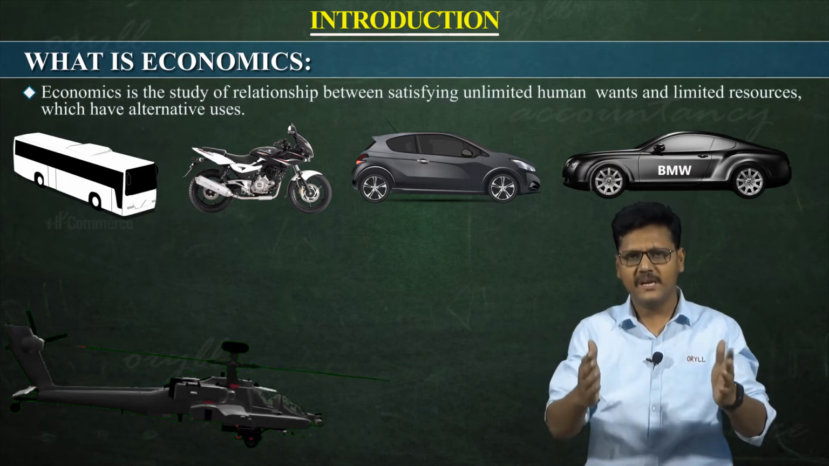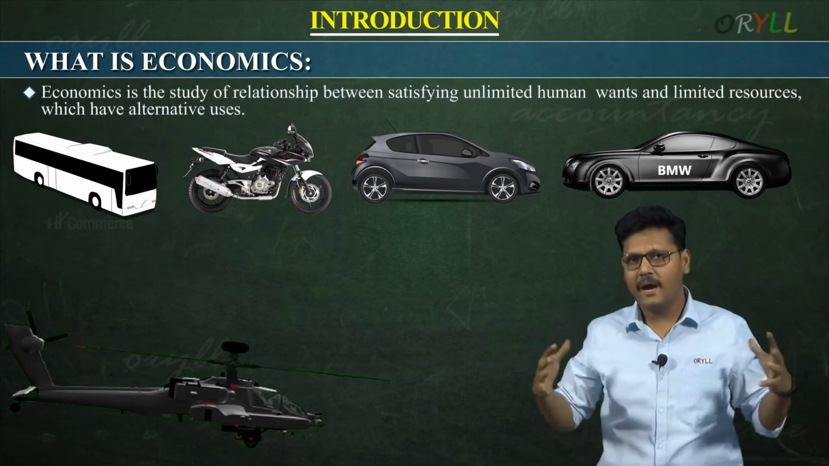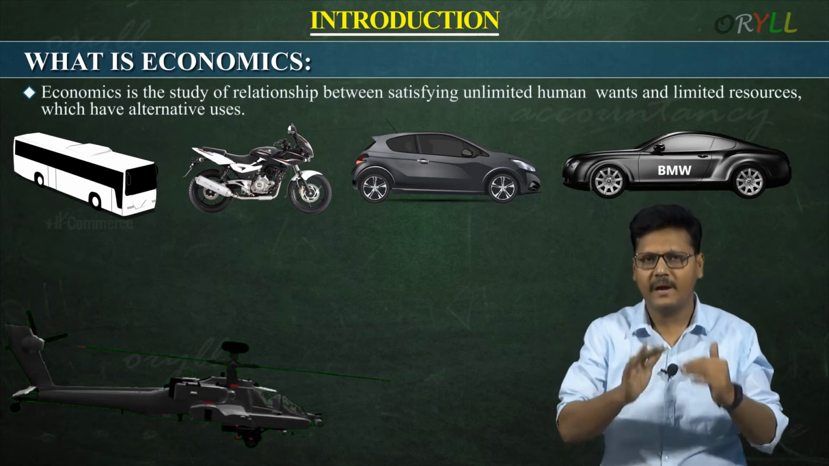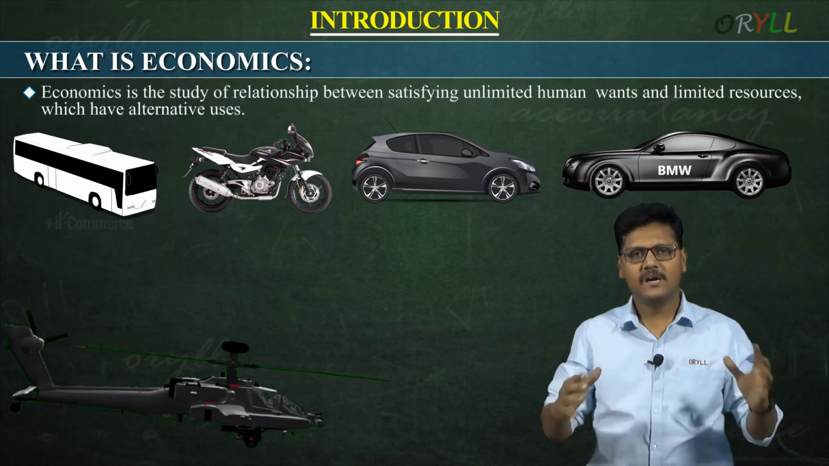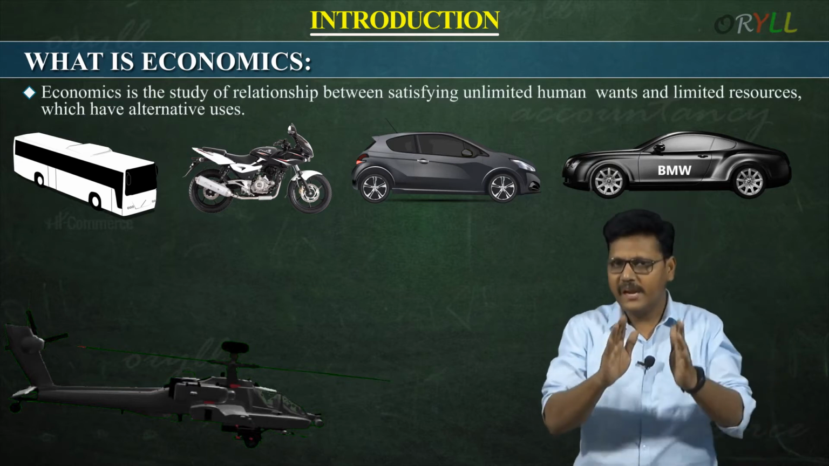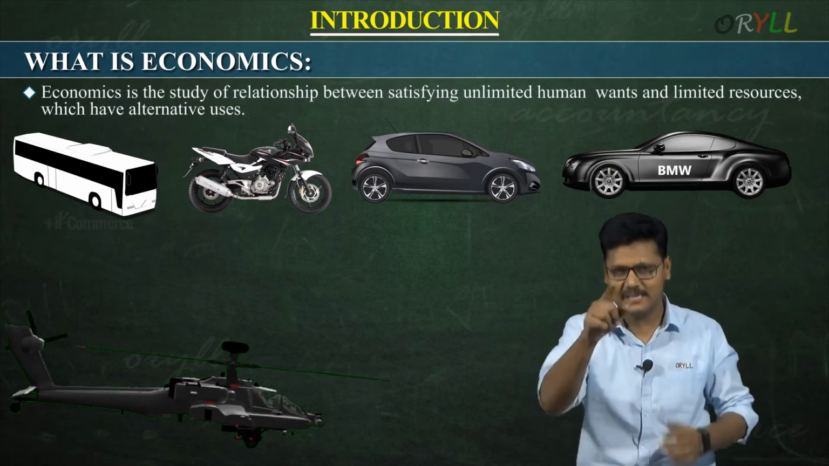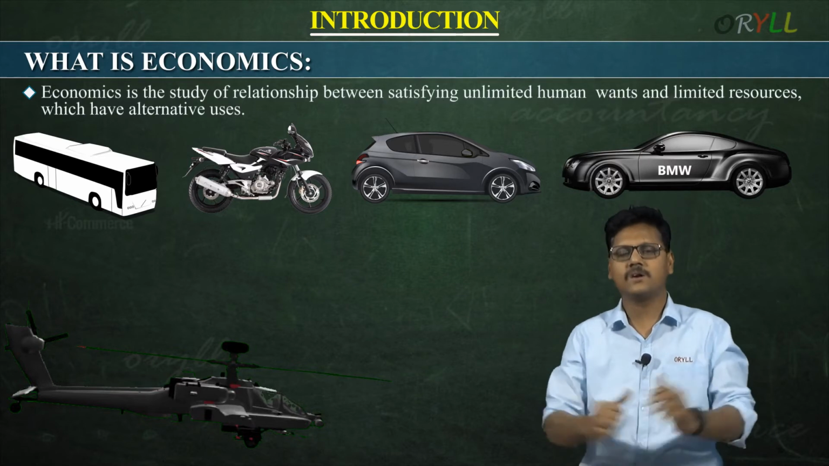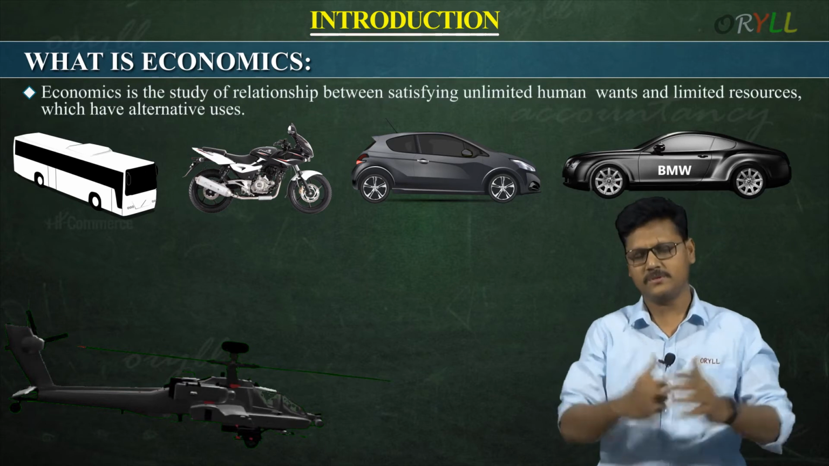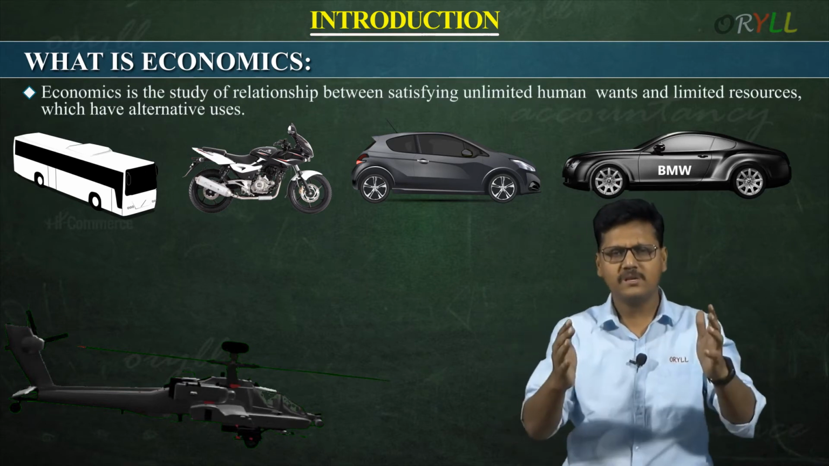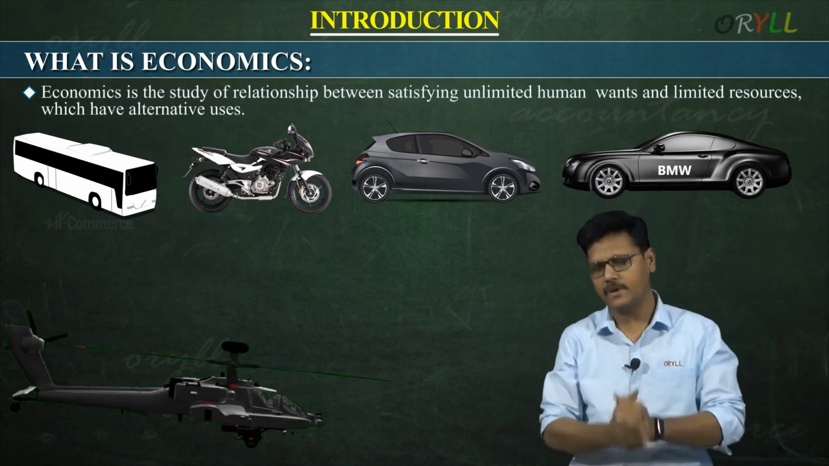So that is what it says: it studies the relationship between unlimited wants. I stop here. It means unlimited wants keep cropping up after the completion of a want. That's why we call wants unlimited. Now the relationship between unlimited wants and limited resources is the study of economics. So what are limited resources? First, what is a resource? Resources are simple. Those things we use to satisfy our wants are resources.